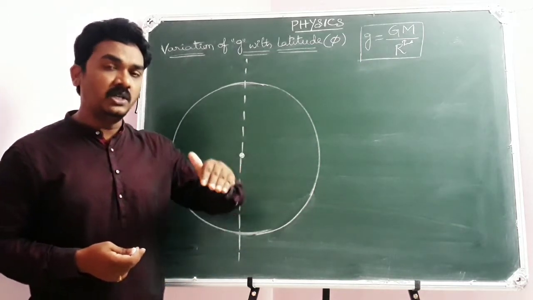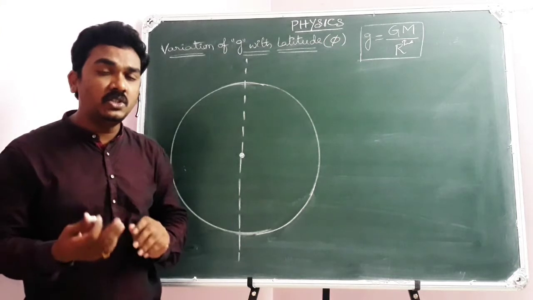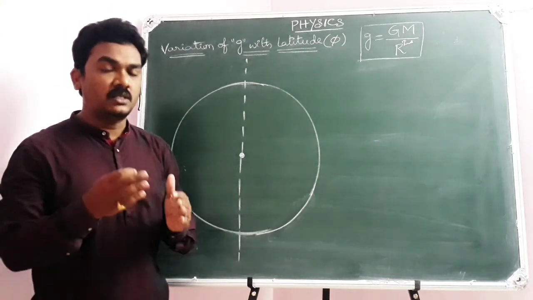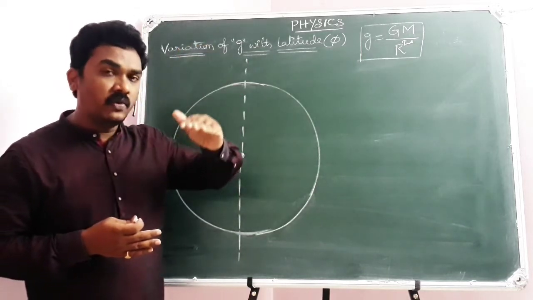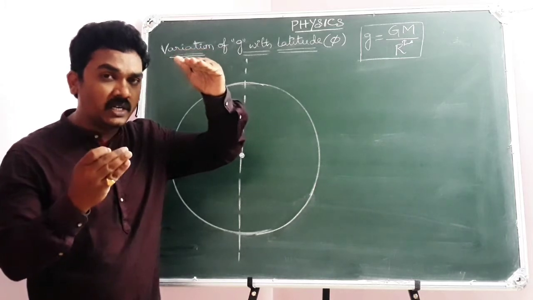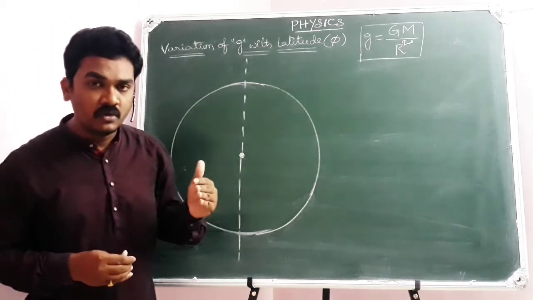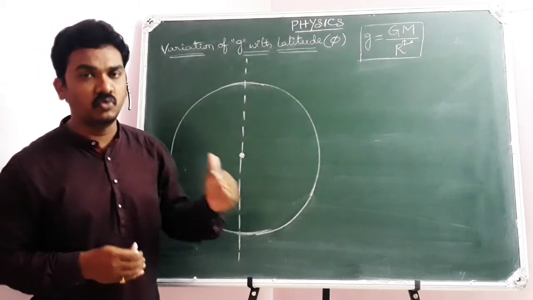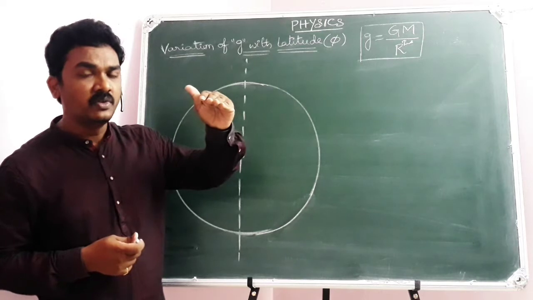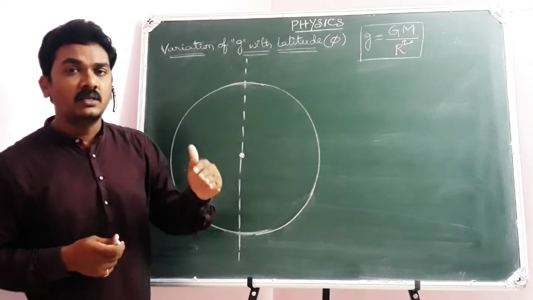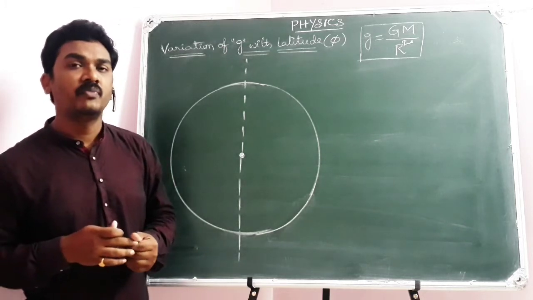But if you take the body to a height or to the deeper parts of the Earth, then there will be a change in the value of g. Yes, the value of g varies with respect to altitude, height. As you go to higher altitude, the value of g gradually decreases and varies according to the equation gh equals g of (1 plus h by R) whole power minus 2. If you are going for very small heights like 100 meters or 1000 meters, where h is far less than capital R, then it will be g of (1 minus 2h by R). Once refer to the notes for all these mathematical formulas.